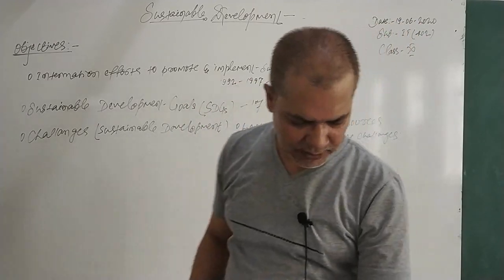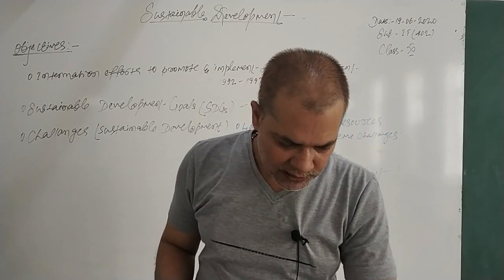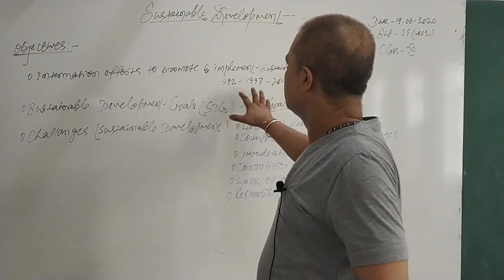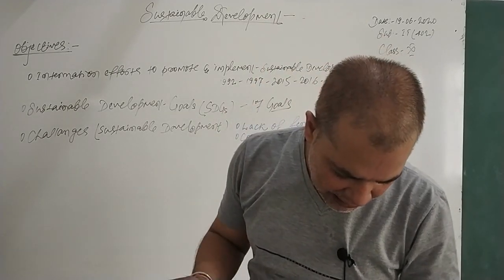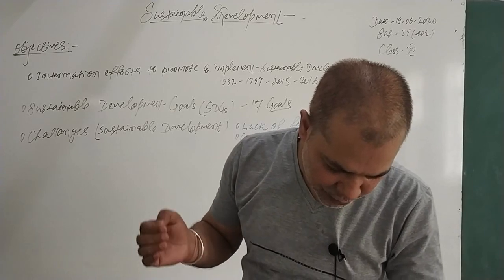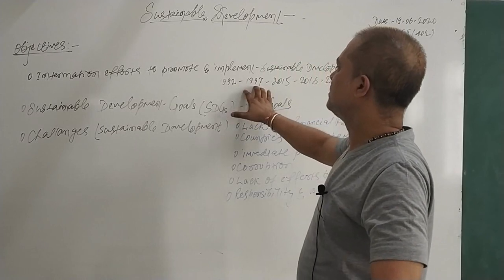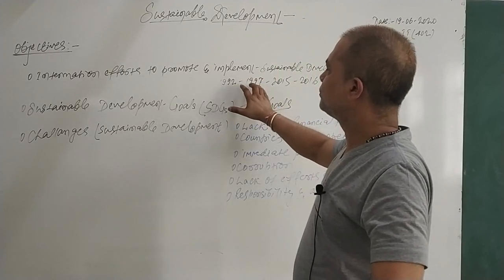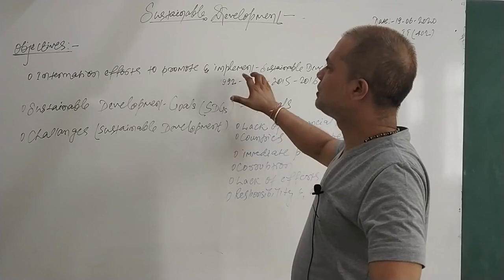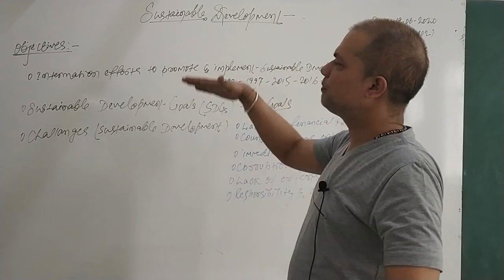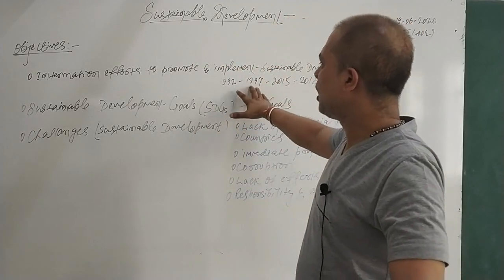In 1997 the Kyoto Protocol was signed by different countries for sustainable development, and it legally binds developed countries to reduce emissions till 2030. Here the countries decided that by 2030 they would be able to reduce the temperature, because temperature is also becoming one of the great issues, global warming.